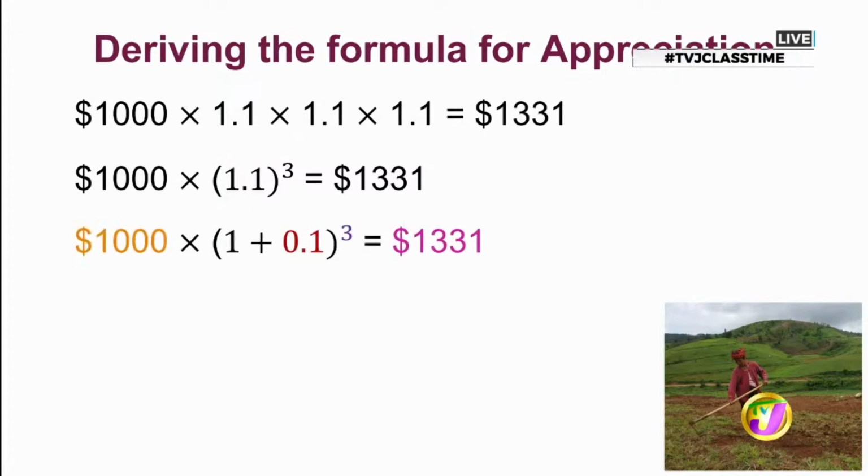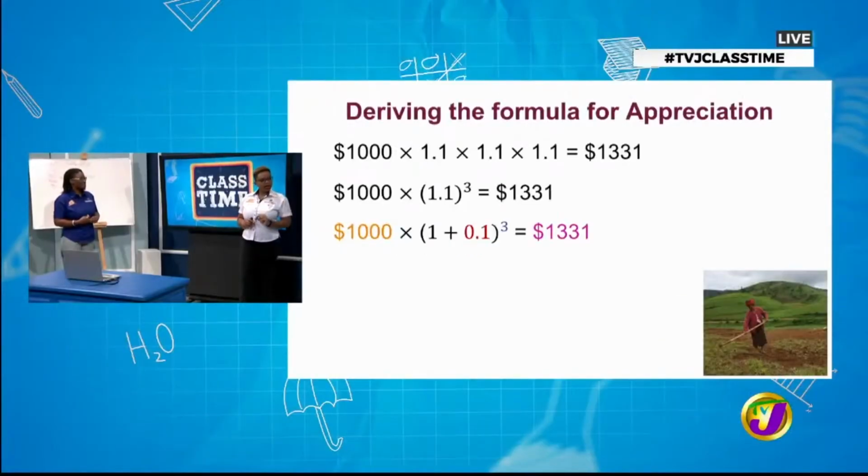All right. So we notice here that for this 1.1, look at the index that's there now. That's 3. That's the number of years. So we need to make that connection because the question asked us for the value of Miss Ivy's land after 3 years. Okay, I'm seeing the connection here. Good. So I'm seeing my 110% and my 3 years. And you're seeing your present value, which is what you started with, that $1,000, and then the future value after the 3 years.